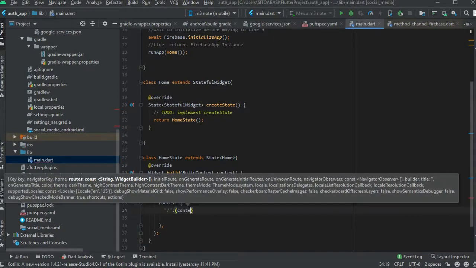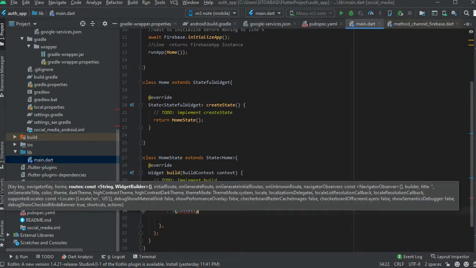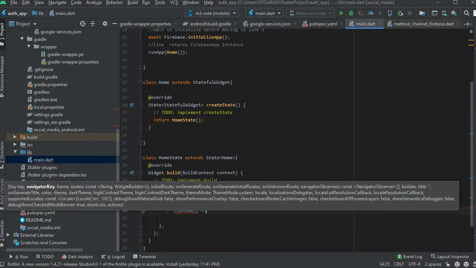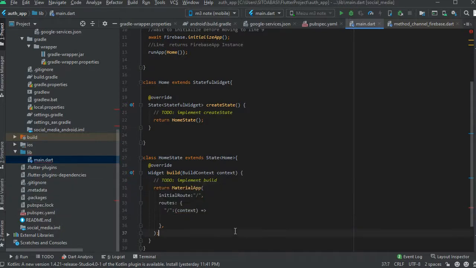Okay, so right now the initial route, we're going to declare it. This is how you declare an initial route. So first of all, remember we call the initial route a slash. So we're going to say that slash. We're going to declare where it's going to take us to right now. But first of all, we need to use a context to the splash screen, but currently now we don't have the splash screen, so we have to create that.